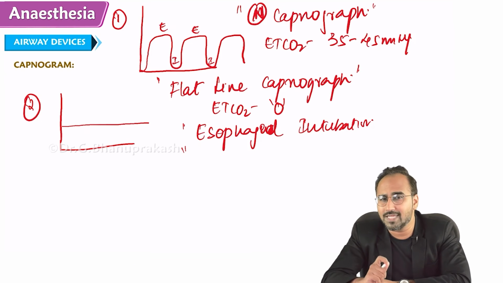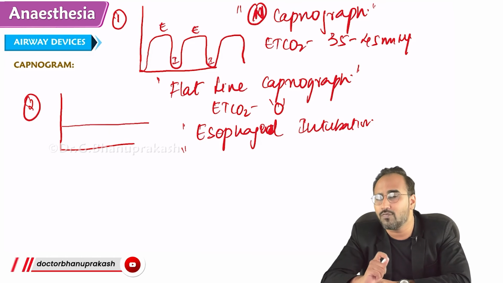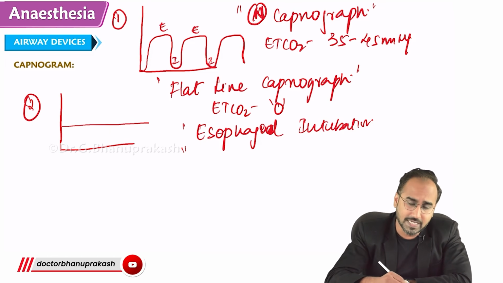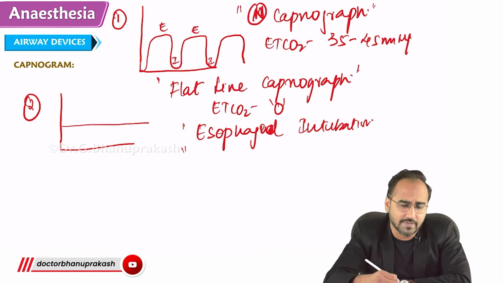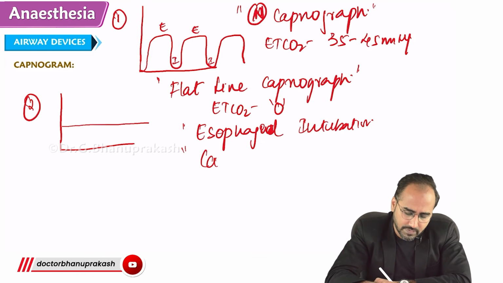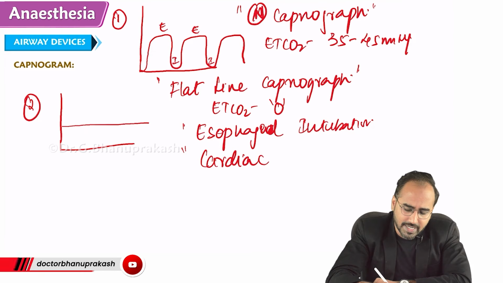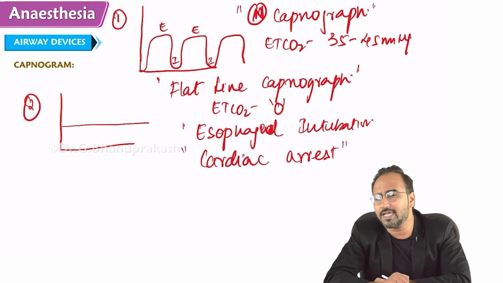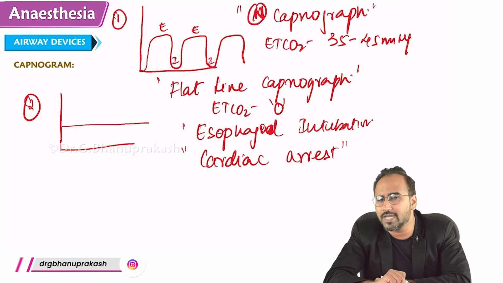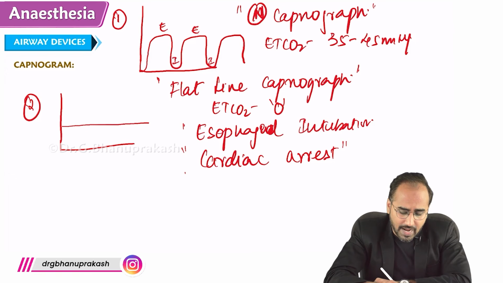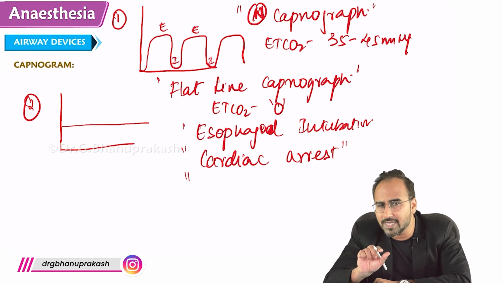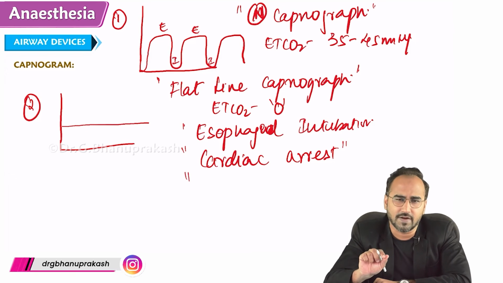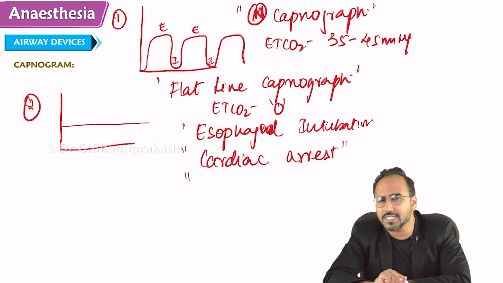What is the possibility? You might be in the trachea and you might get a 0 capnograph value when the patient, immediately after intubation, develops cardiac arrest. If the patient develops cardiac arrest, you will see a flat capnograph. If there is no cardiac arrest, but still you are in the trachea and getting a capnograph value of 0, it also means that after intubation, your endotracheal tube is obstructed. If there is any obstruction in the endotracheal tube, will the oxygen go in?